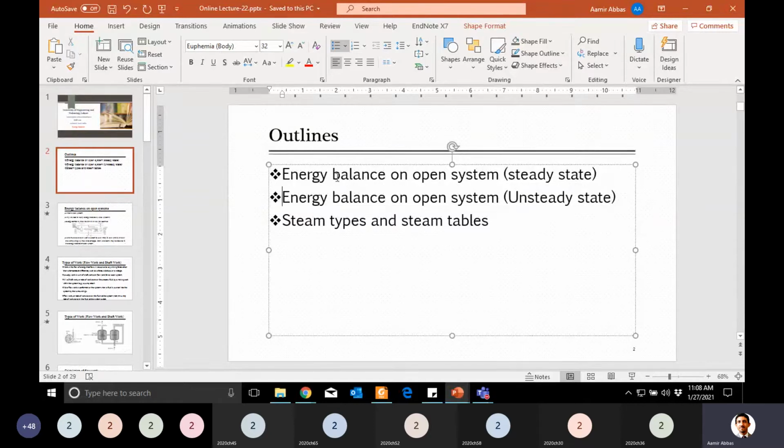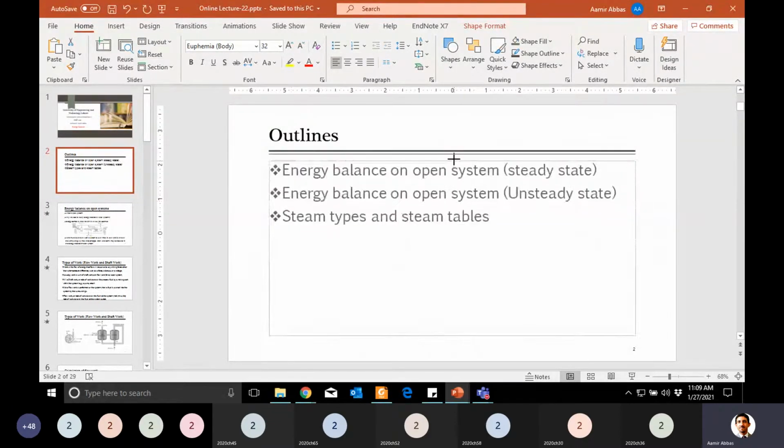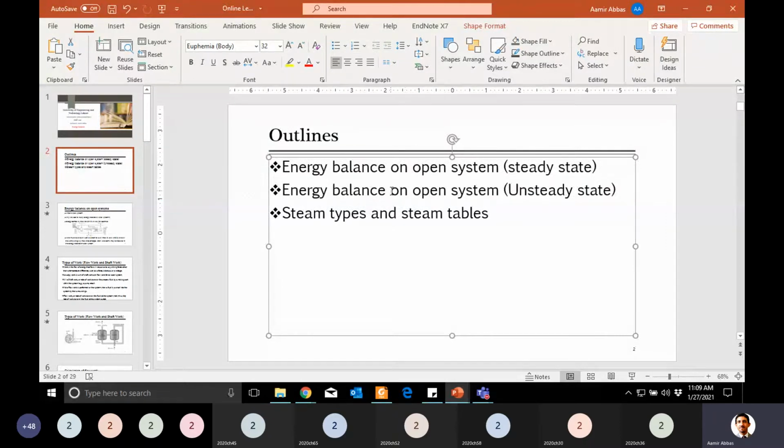This was already covered in the lecture before yesterday. In two lectures this topic was covered, and we also solved some problems related to this system. So today we will cover this quickly. I will introduce what the actual change is in the equation of the open system which you already studied for steady state, when you have to apply it for unsteady state.